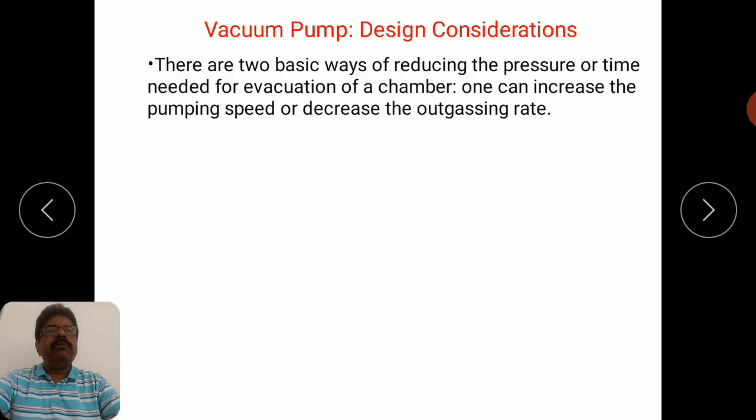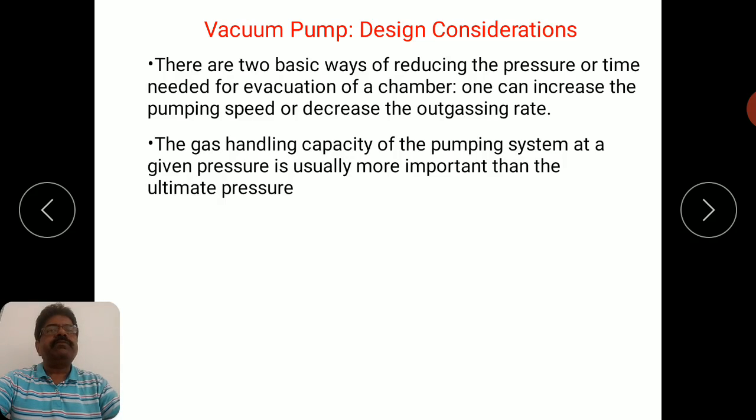To control the pumping speed, there are some parameters associated with it, and to decrease the level of outgassing rate, you have to go for proper choice of the materials, then maintain some preconditions of the vacuum chamber. So all these things one must consider in order to reduce the pressure or time needed to evacuate the chamber.